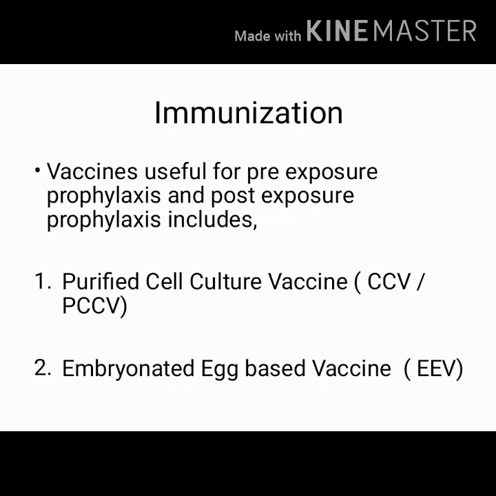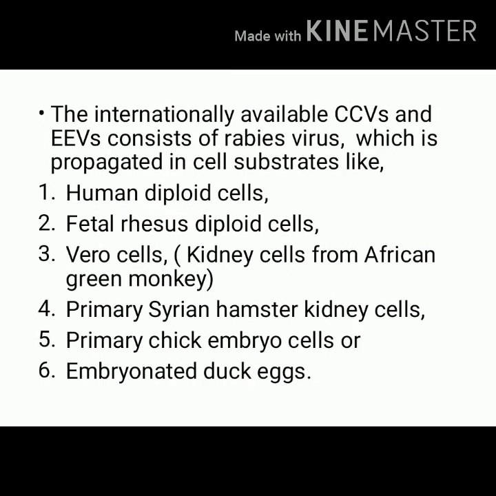So this is Purified Cell Culture Vaccine or Embryonated Egg Based Vaccine. The vaccines which are available in international markets are cell culture vaccines and embryonated egg vaccines. They consist of a rabies virus, and this virus is propagated in the cell substrates.